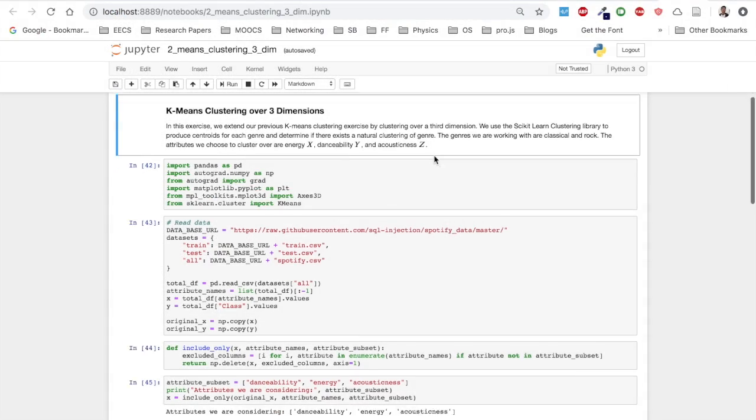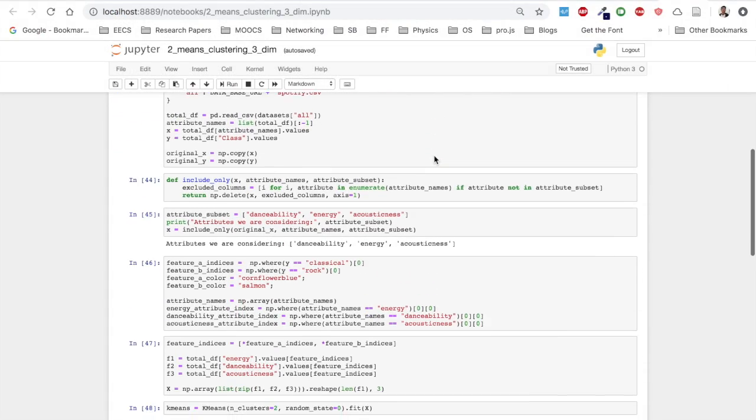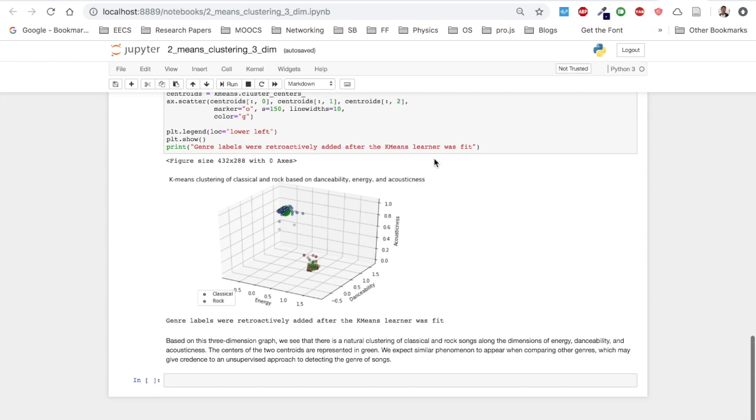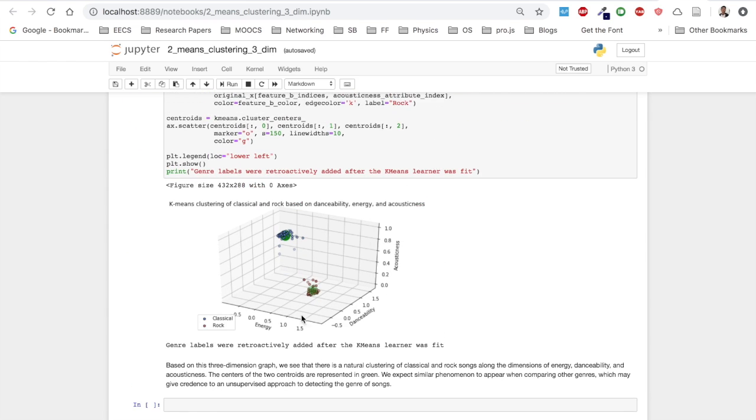After this, we extended our experiment by adding acousticness as our third feature. From our 3D scatter plot, we could see a natural clustering of classical and rock songs along these dimensions. We're able to use k-means clustering to determine two distinct centroids, shown in green.